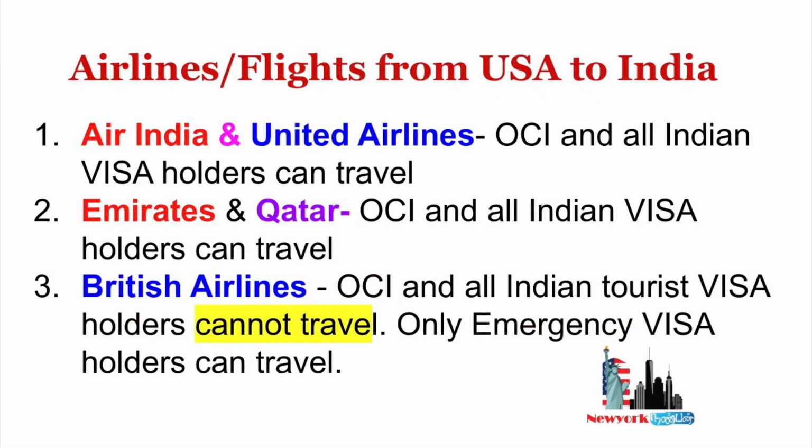Today, December 4th, these are the recently updated guidelines for airlines from USA to India. Let's see which airlines are allowed to travel from USA to India: Air India, United, Emirates, Qatar and British Airways. Air India and United have no restriction. OCI card holders and any Indian passport holders or Indian visa holders can travel. Emirates and Qatar are also the same.